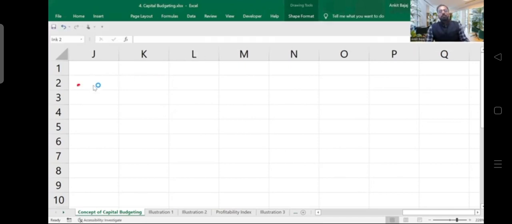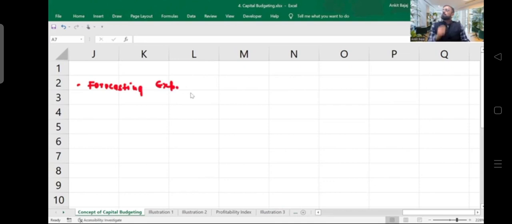Okay, so you are saying forecasting the expenditure. Yes, it is a part of capital budgeting. Forecasting the expenditure. Any other answer related to capital budgeting would you like to give? Okay, areas where the company wants to invest. It is a part of capital budgeting. Areas for investment. Very good.